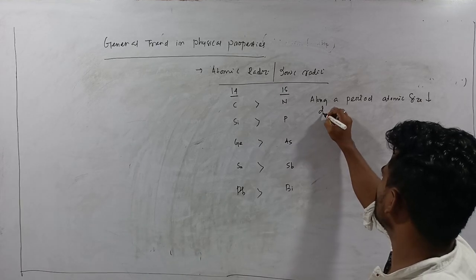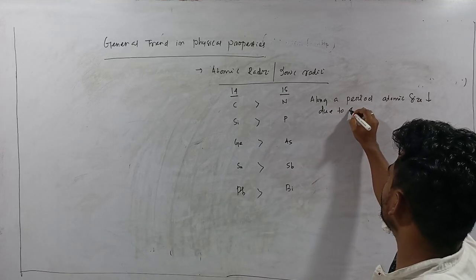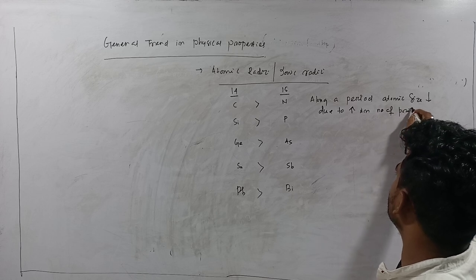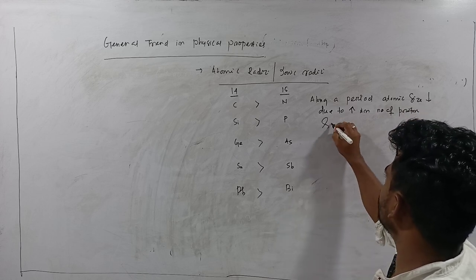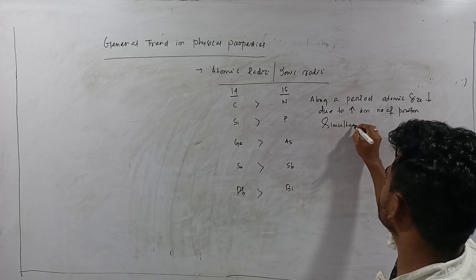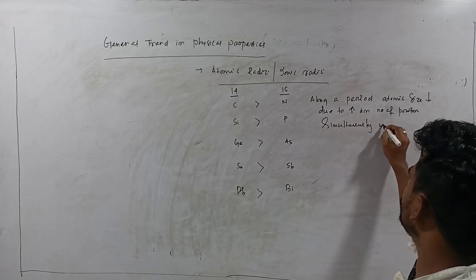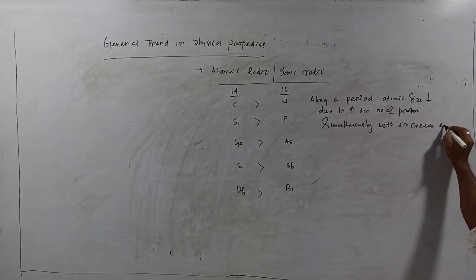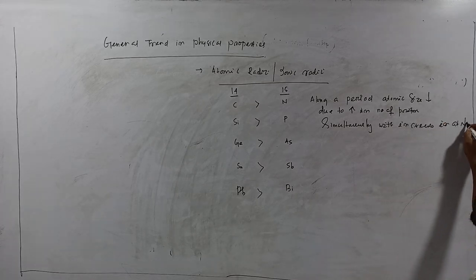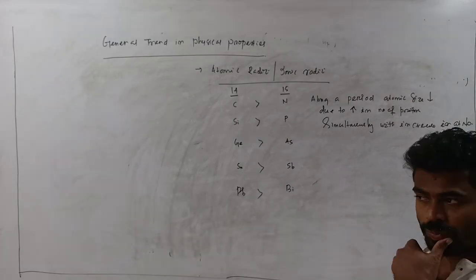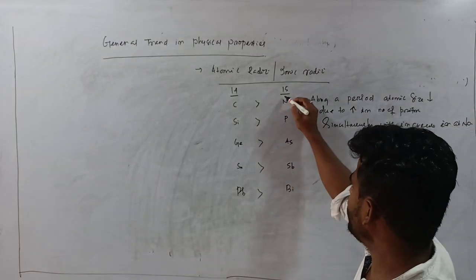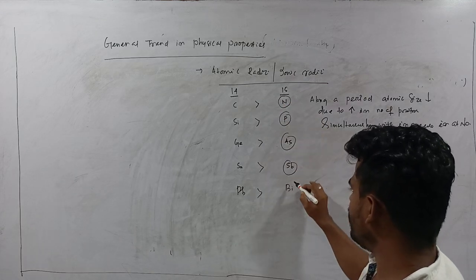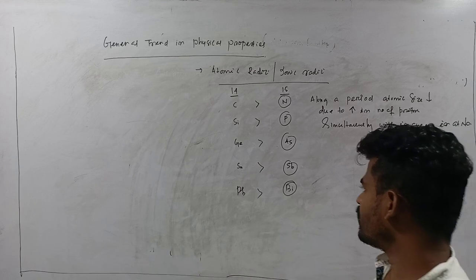Due to the increase in number of protons simultaneously with the increase in your atomic number. That's why the group 15 elements, nitrogen, phosphorus, arsenic, antimony and bismuth, have smaller atomic size than group 14 elements.